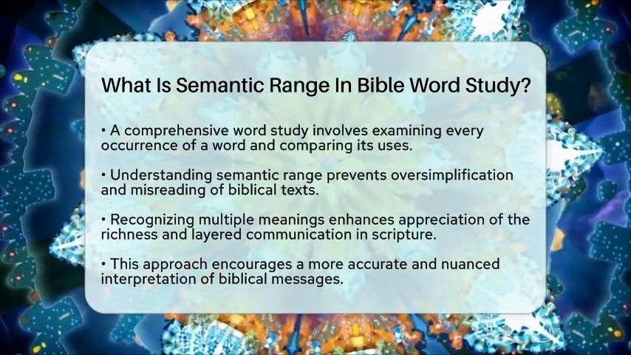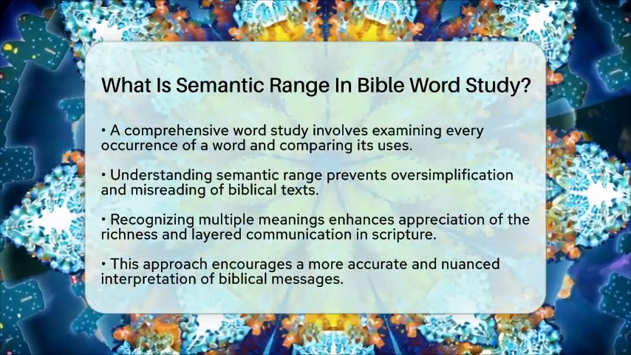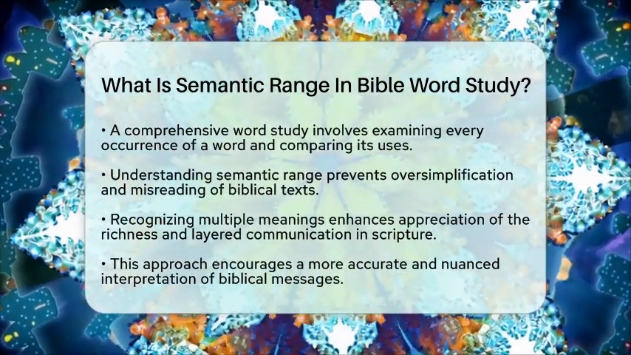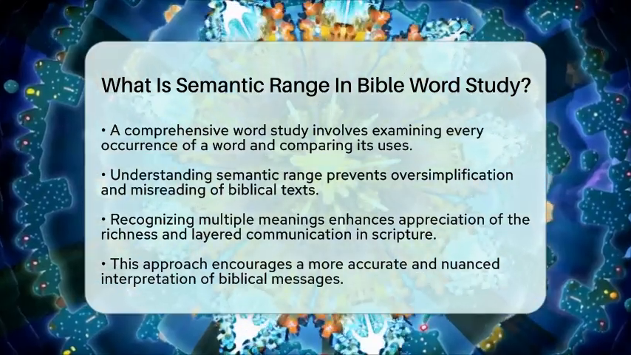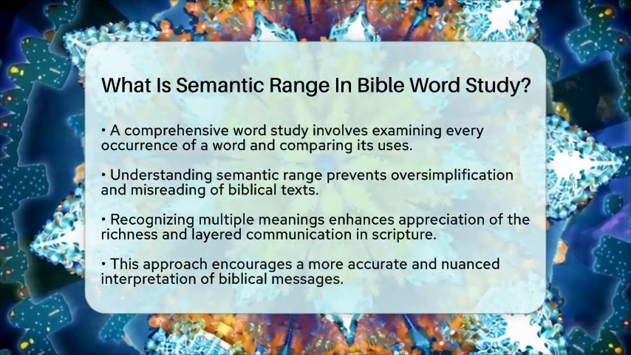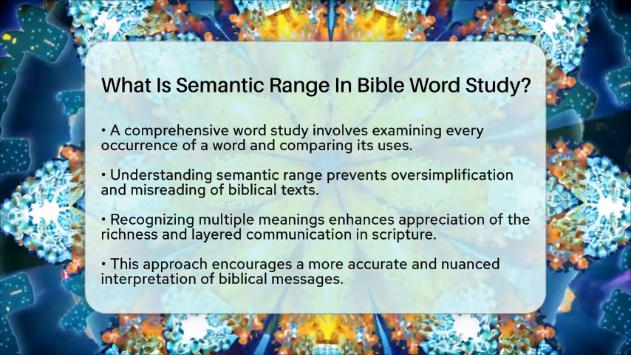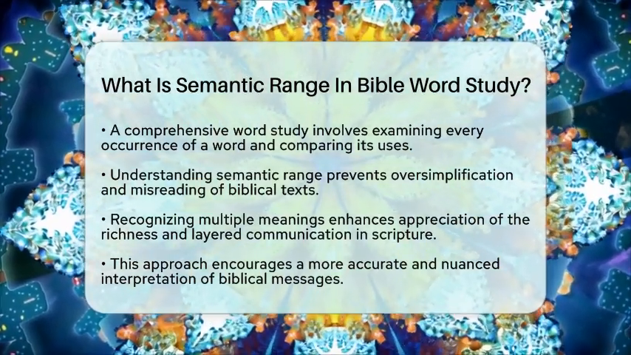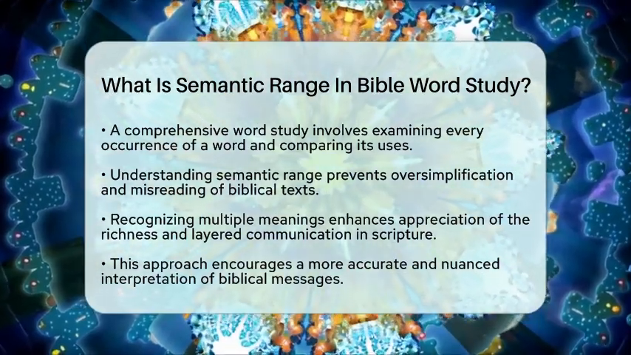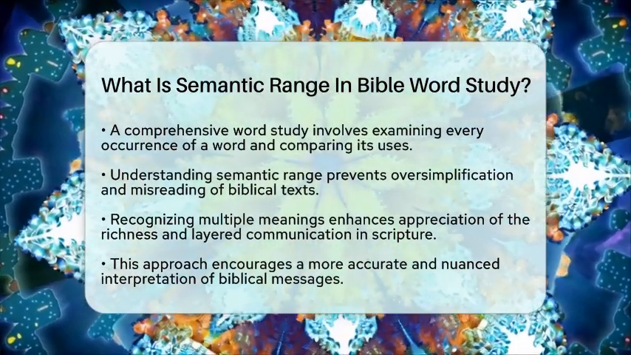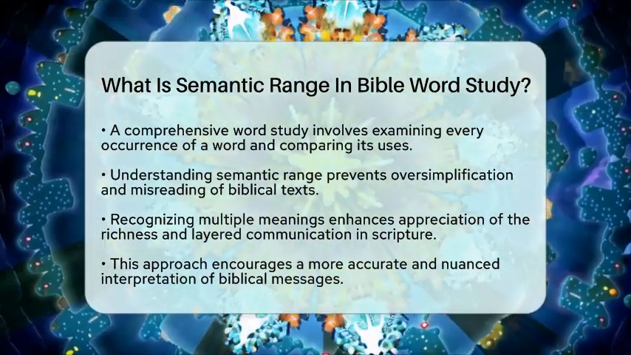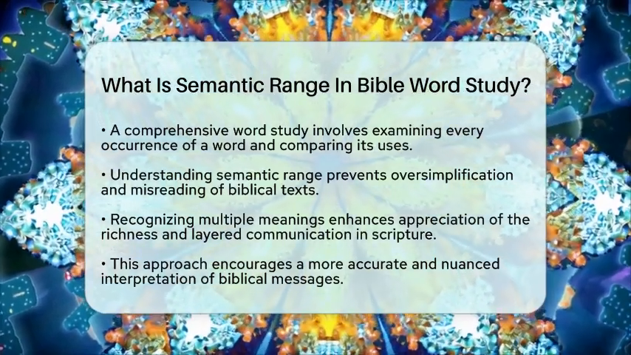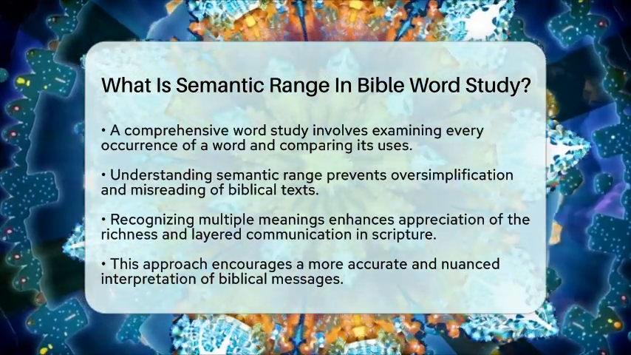It encourages us to see the richness of biblical language and the many layers of meaning behind each word. In summary, semantic range is about understanding that words in Scripture can have multiple related meanings. Recognizing this helps us interpret the Bible more accurately and appreciate the depth of biblical language. It's a key part of effective Bible study because it moves us beyond simple definitions and into a fuller understanding of what the biblical authors wanted to communicate.